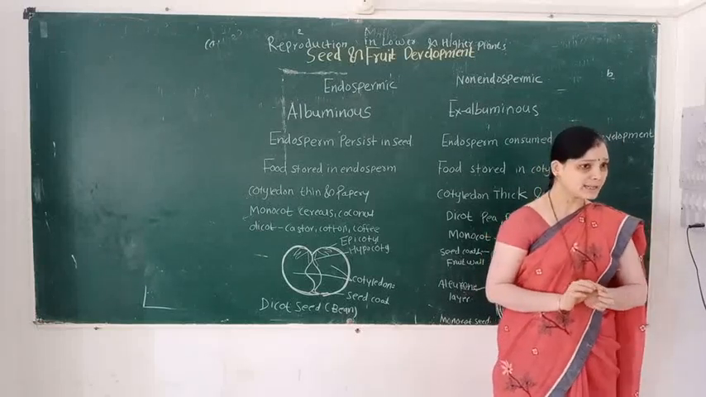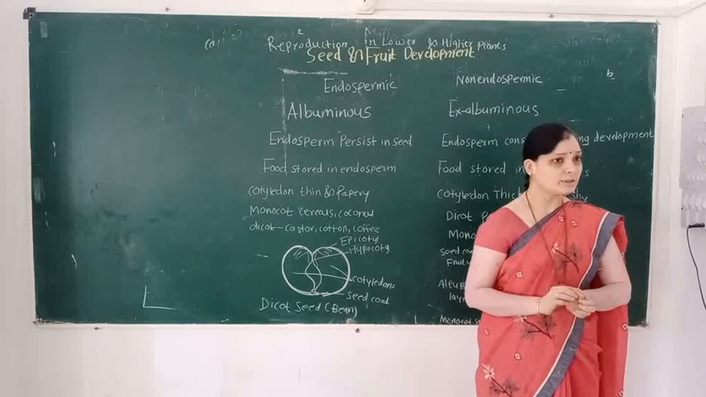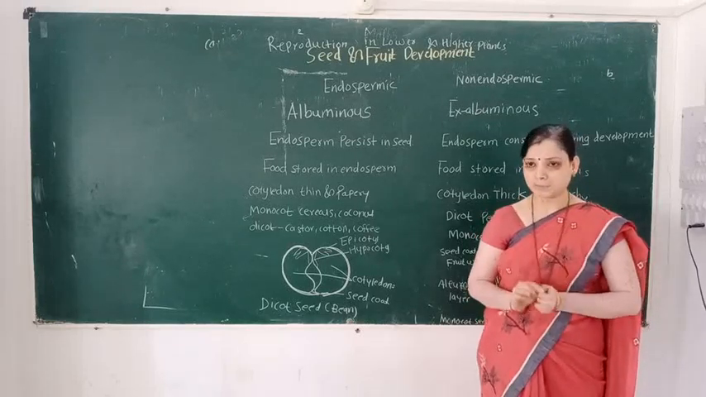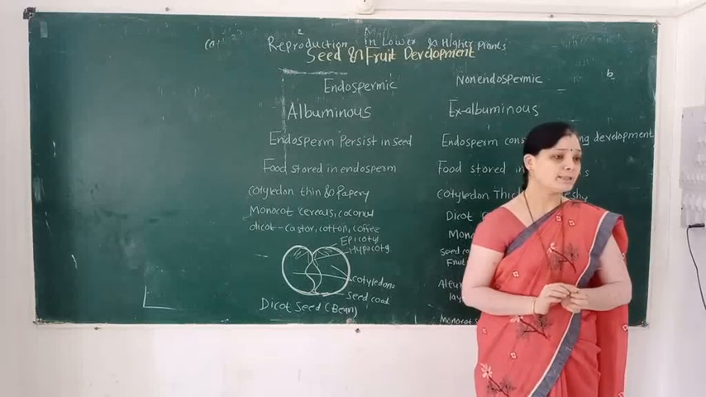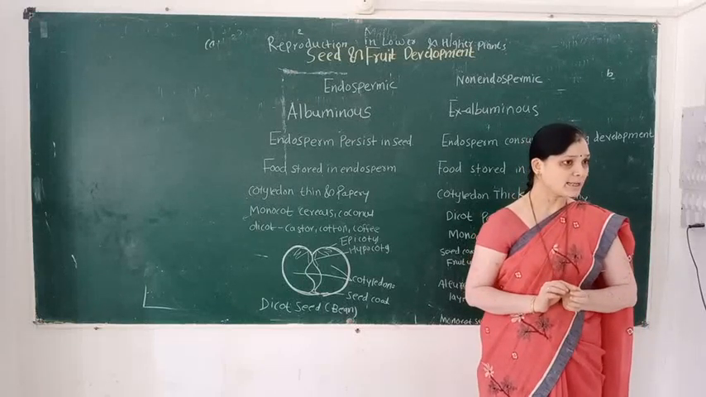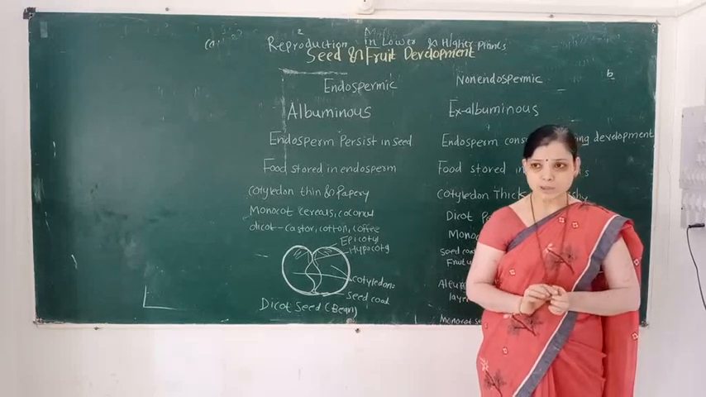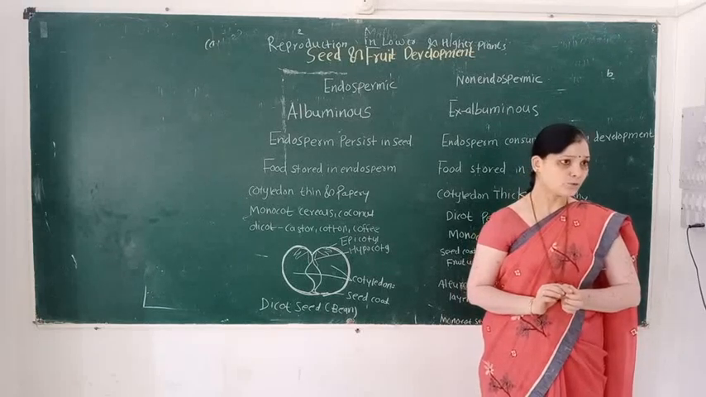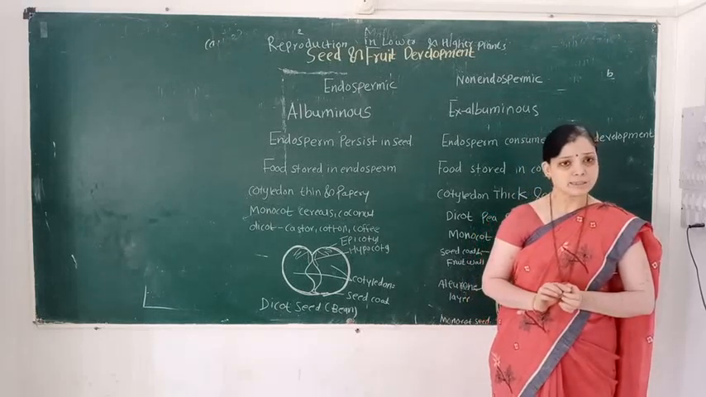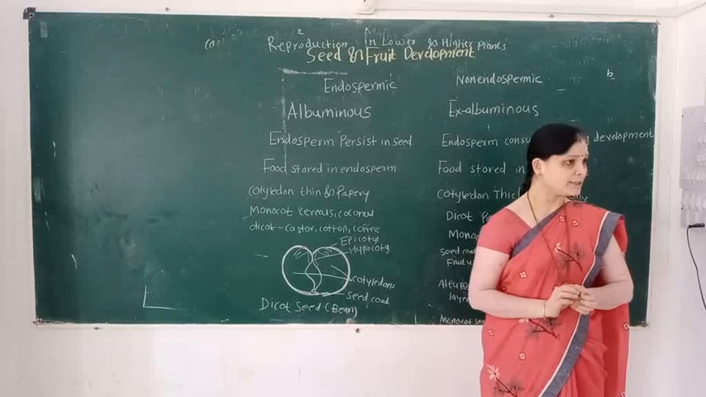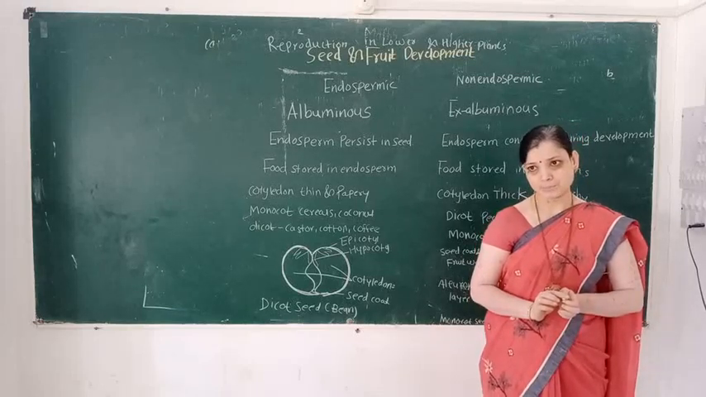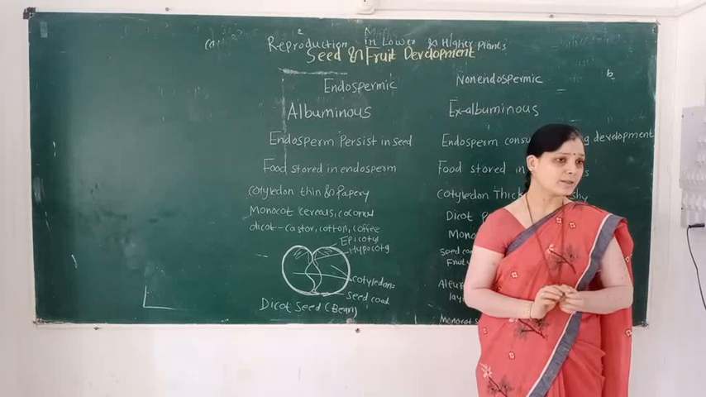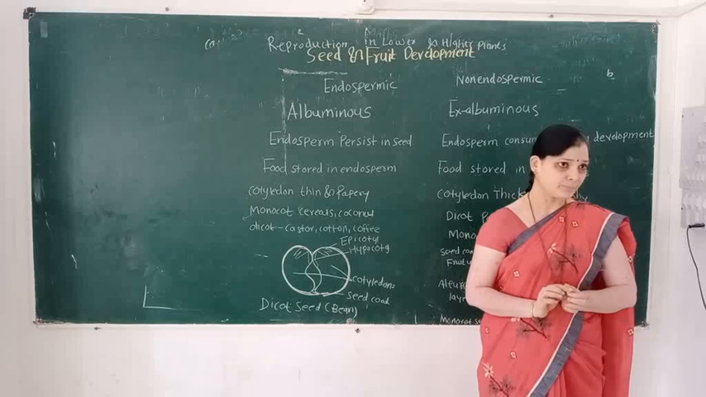So, in the previous lecture, we learned these terms. What is fertilization? What is double fertilization? What is the meaning of post-fertilization? How endosperm is developed and how embryo is developed. Endosperm consists of three types depending upon their development. First type is nuclear, second type is cellular, and third type is helobial.